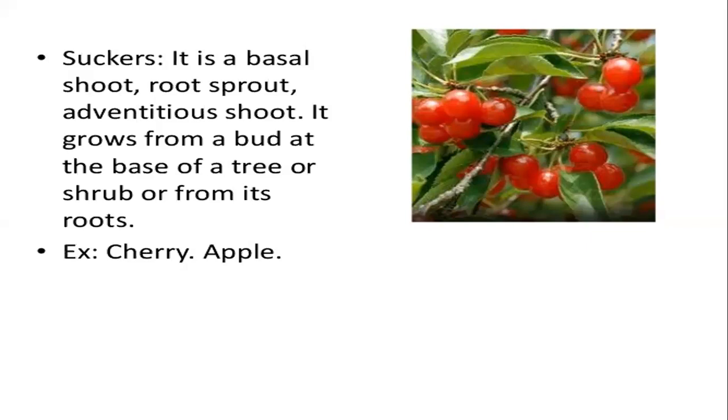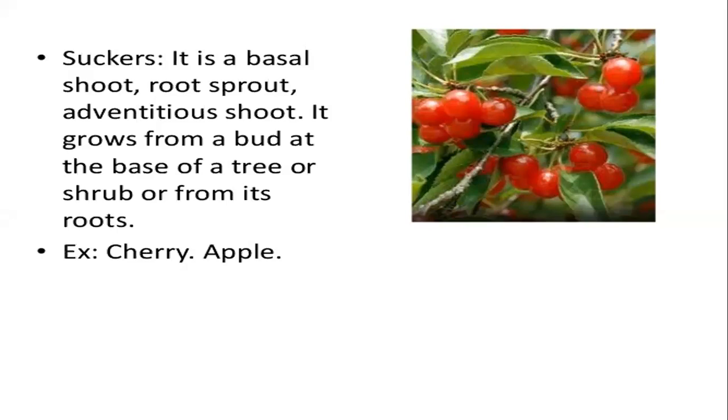Fine. So same है, base से ही start होता है, वैसे ही एक branch निकल आती है, but the only difference is it goes below and then comes up. Fine. So the example of suckers is going to be cherry. I think you all have understood this, huh? I'm assuming that you all have understood. If not, please ask me. So till now, what we saw: runner, stolon, rhizome, sucker. Okay. Definitely I have not given the names, my dear. Whoever is given, we have to know them. Fine. So this is the way we have studied 4 till now.